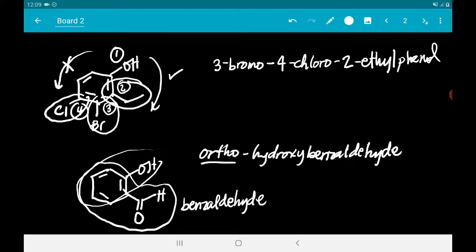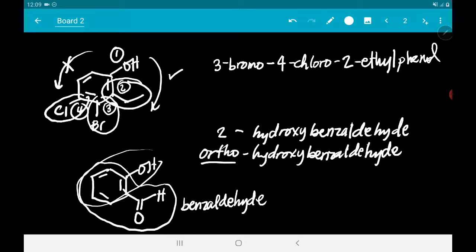Kasi maging orthocarbaldehyde phenol yan. Which carbaldehyde is, I don't know, hindi siya common na ginagamit sa naming systems. So, mas maganda na benzaldehyde na lang ang ating ilagay. Ortho-hydroxybenzaldehyde or 2-hydroxybenzaldehyde. Yes, this is a phenol, pero this is also an aldehyde. So, that's how you treat this compound. Or how you look at this compound. So, that's for alcohols, phenols, and ethers.